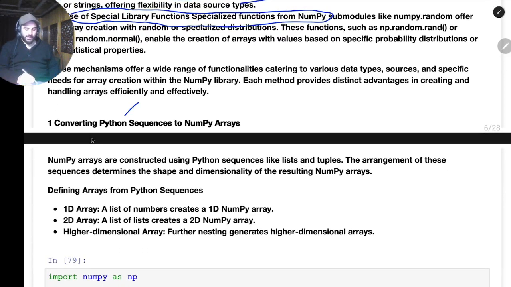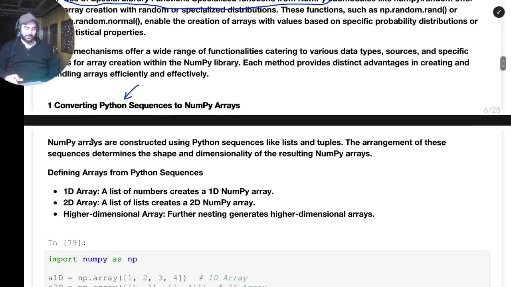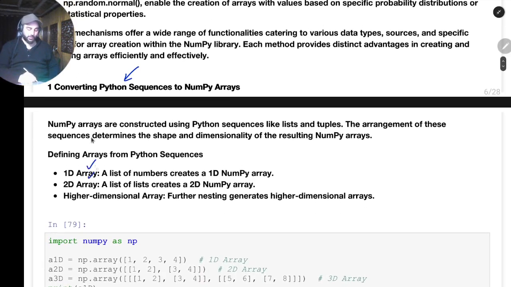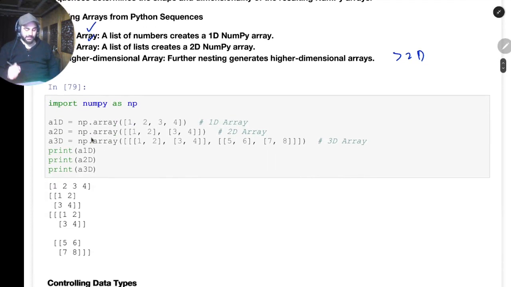Let's go with the first: how to create numpy arrays from Python sequences. If you have a sequence data type like a list, how do you create a numpy array out of it? As you saw, an array can be 1D, 2D, or greater than 2D, which we call higher dimension arrays. The first thing is, let's suppose we have a list, 1, 2, 3, 4. It's a 1D list. What we can do is just call the np.array function and store it in a1d, array 1D.